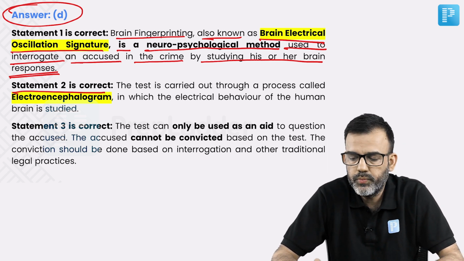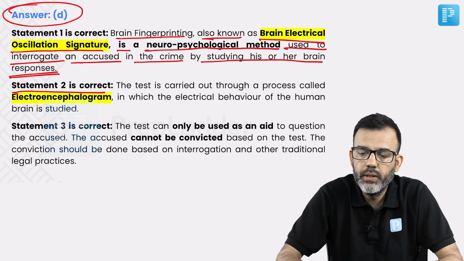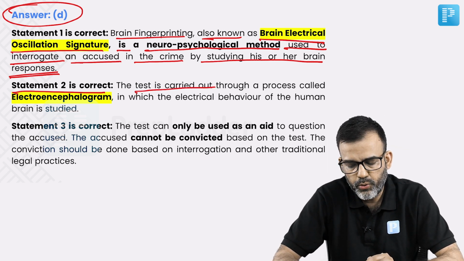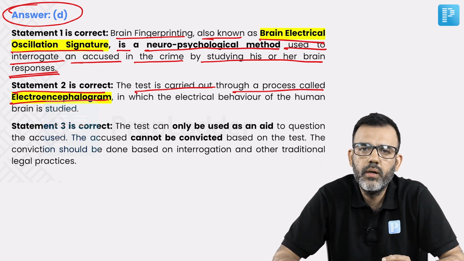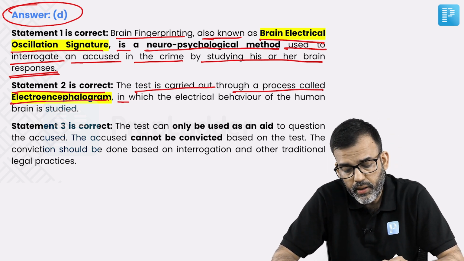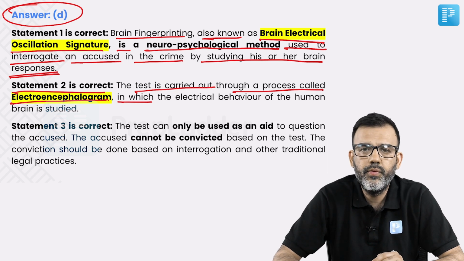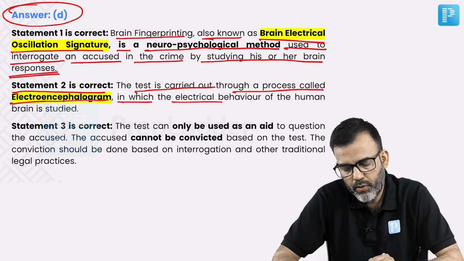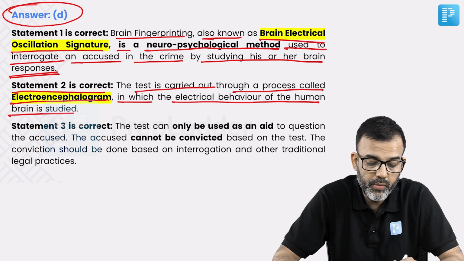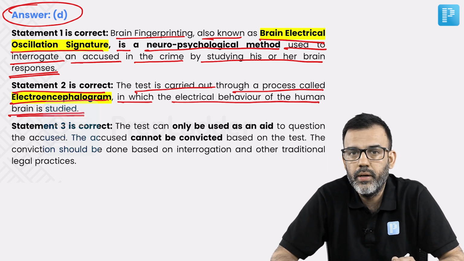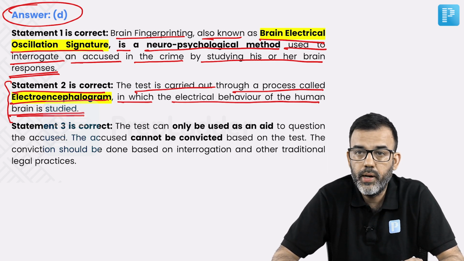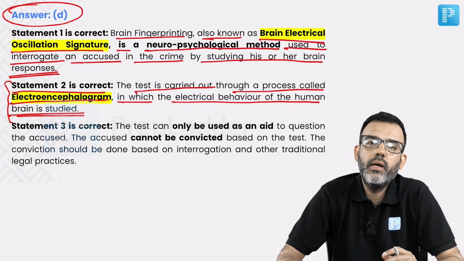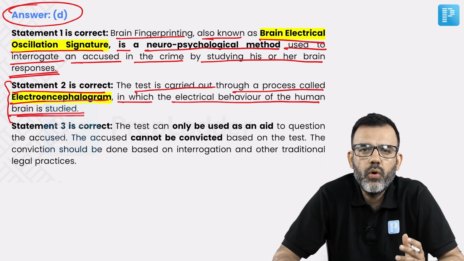Regarding statement 2, the test is carried out through a process called electroencephalogram. So that fact is also correct. In the electroencephalogram process, the electrical behavior of the human brain is studied. This can be a different question altogether in your prelims: what is electroencephalogram all about?